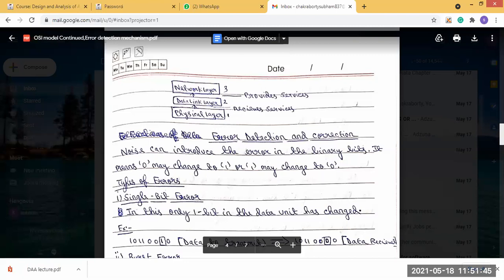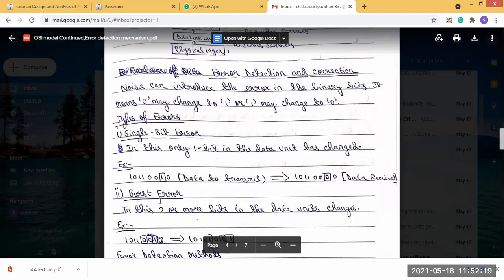Then the error occurs. There are two types of error present: single bit error and burst error. Single bit error, as you can already guess from the name, means that one bit of the data unit has changed. During transmission, one bit of data is changed.